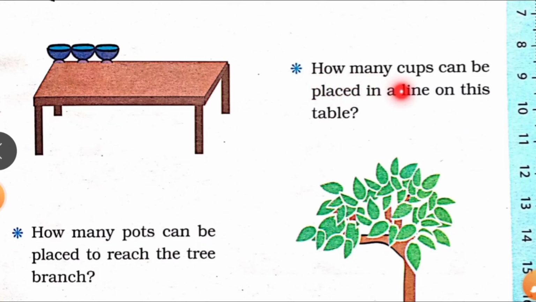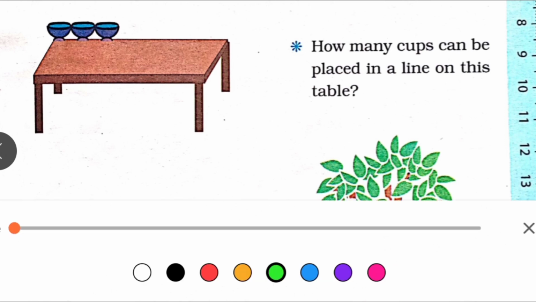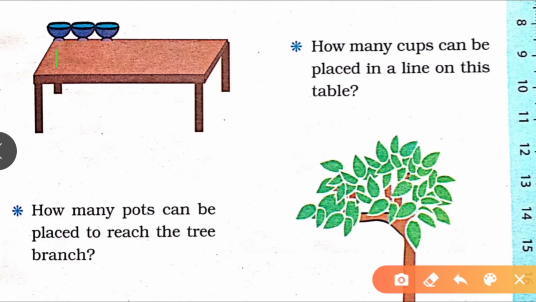How many cups can be placed in a line on this table? Okay, let's find the answer. One, two, three. Now 4, 5, 6, 7, 8, 9 and 10. Total 10 cups can be placed in a line on this table.